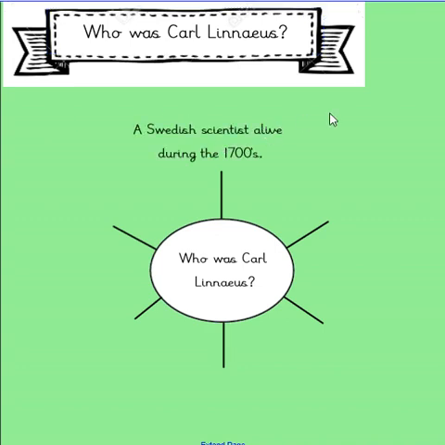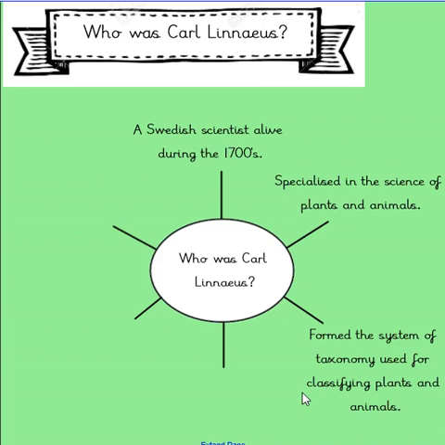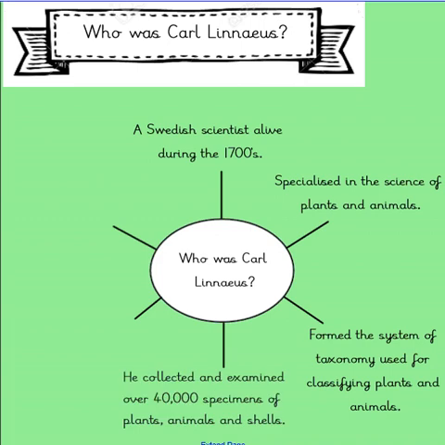Carl Linnaeus was a Swedish scientist alive during the 1700s. He specialised in the science of plants and animals. He formed the system of taxonomy used for classifying plants and animals. He collected and examined over 40,000 specimens of plants, animals, and shells.